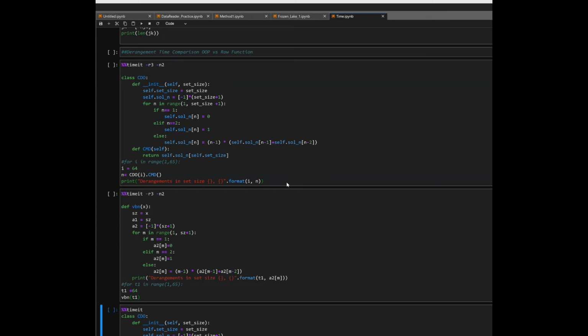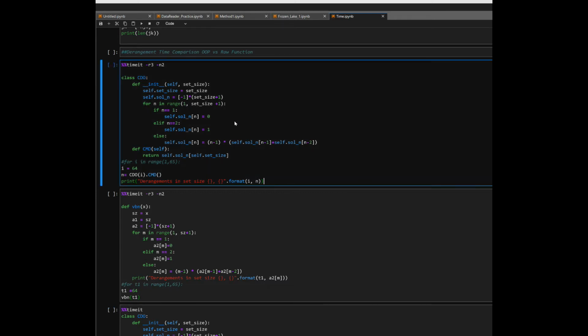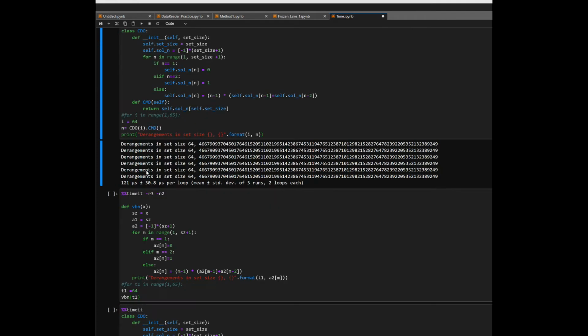Ralph here once again. It's kind of geeky, but I want to see what's faster in regard to OOP or a raw function when utilizing derangements. So let's run the first one. We're using IPython magic, timeit, and we're looking at 121 microseconds on the OOP operation.